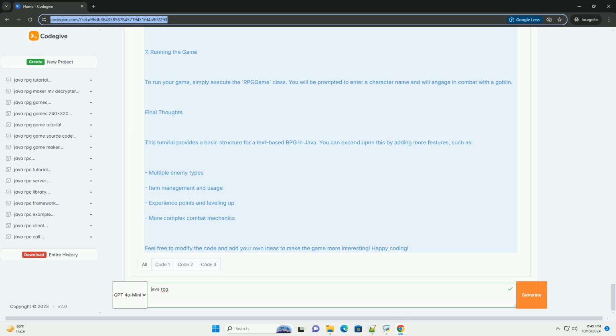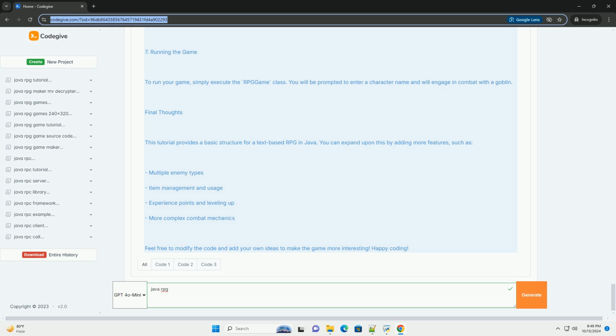6. Main game loop. The main game loop is already included in the RPGGame class. You can expand on it by adding more enemies, items, and quests. 7. Running the game. To run your game, simply execute the RPGGame class. You will be prompted to enter a character name and will engage in combat with a goblin.